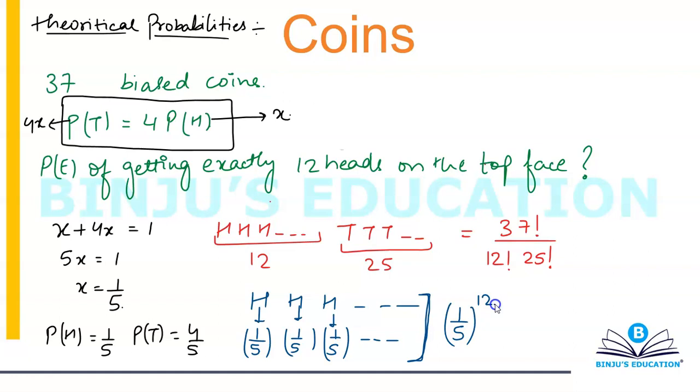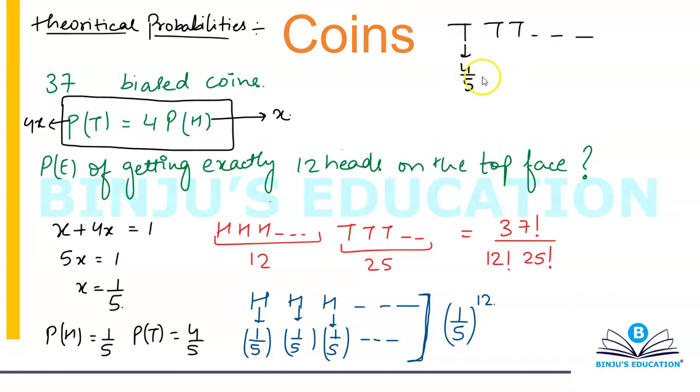Now let's come to tails. Now I'm gonna have tail 25 number of times. So I'm gonna write this tail up here, tail, tail, tail, and so on 25 number of times. Now for individual tail, the probability is 4 by 5.